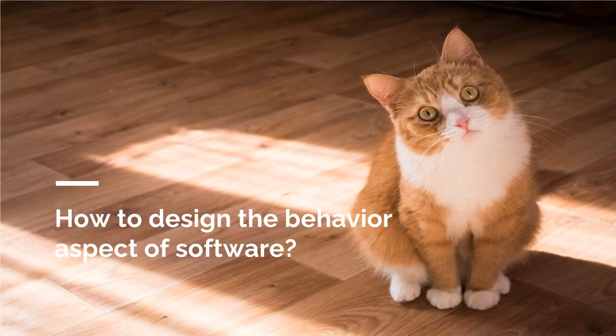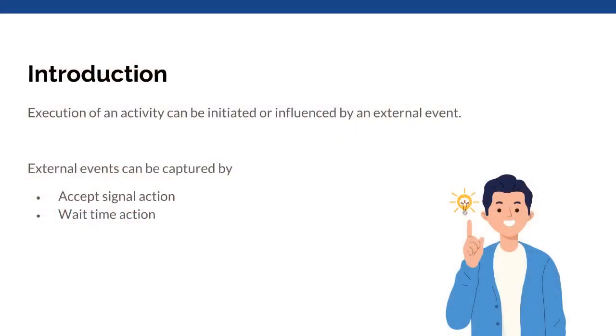How to design the behavior aspect of software. The execution of an activity can be initiated or influenced by events outside the activity. These events are called external events. The activity needs to be able to capture those events. For this reason, the UML activity diagram provides two special types of actions, namely, accept signal action and wait time action.